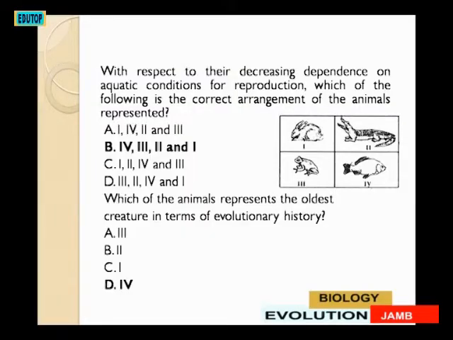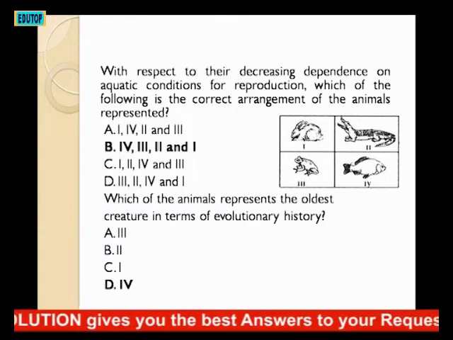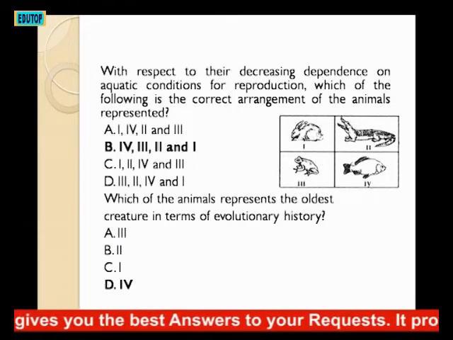Now we have another diagram here to answer the next two questions. The first one is a rabbit, the next one is a lizard or a crocodile, then the next one is a monkey, and the last one we have is a fish.